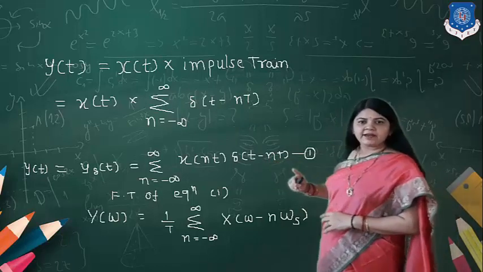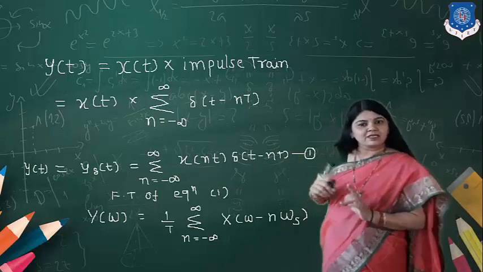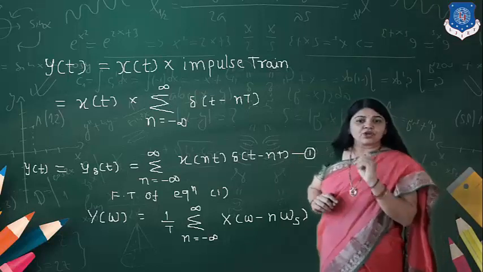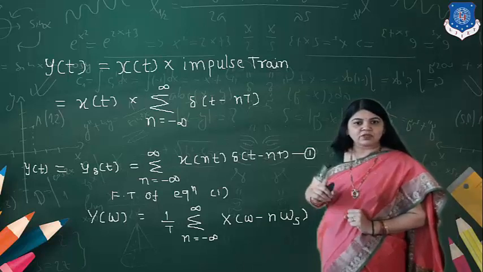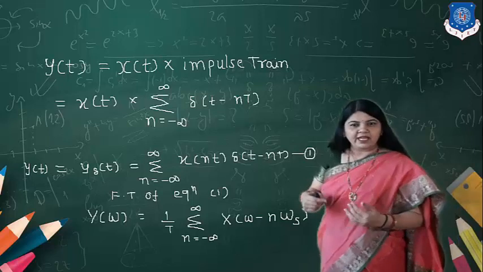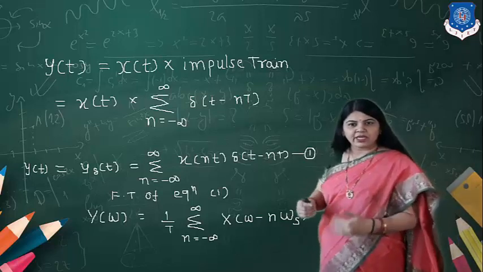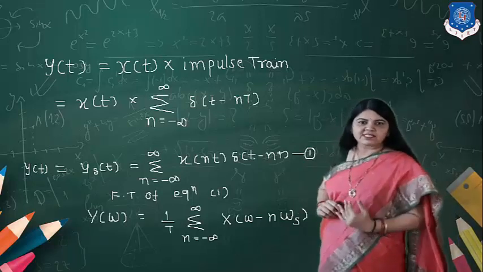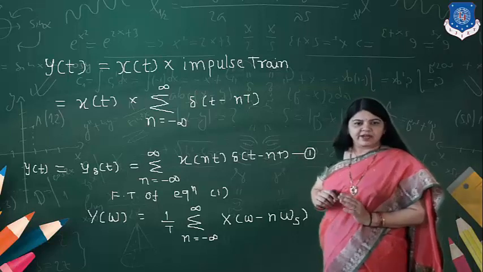You know that t minus nT is equal to 0, so your first sample occurs at t equal to nT, by putting n equal to 1, 2, 3, and so on. You have all the impulses at regular intervals of time.